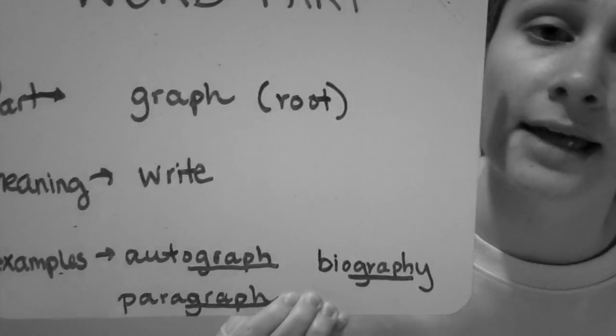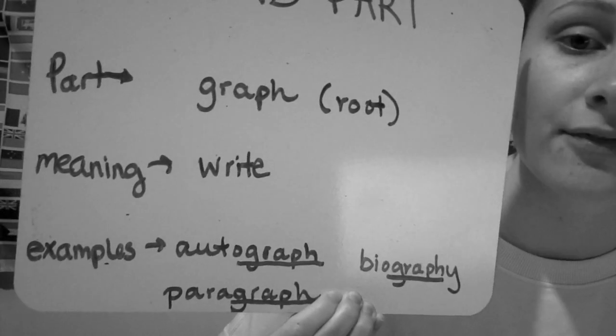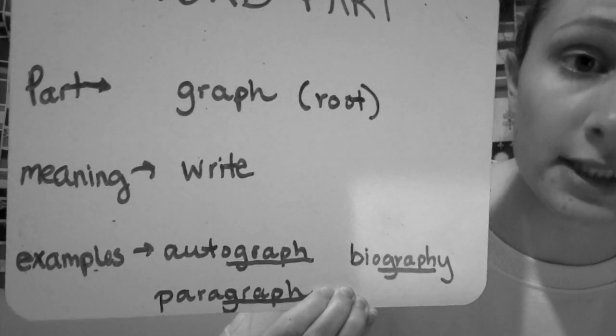Our word part of the day is a root. Think about the root of a tree, how that's where everything else comes off of. The trunk comes off of the roots, and then eventually the leaves. So the root is like the main part of the word. This is actually a Greek root, so it comes from Greece and the Greek language, and it is graph, G-R-A-P-H, which is actually its own word standing alone. The meaning of the root graph is write. So, for example, an autograph is when you write your name.